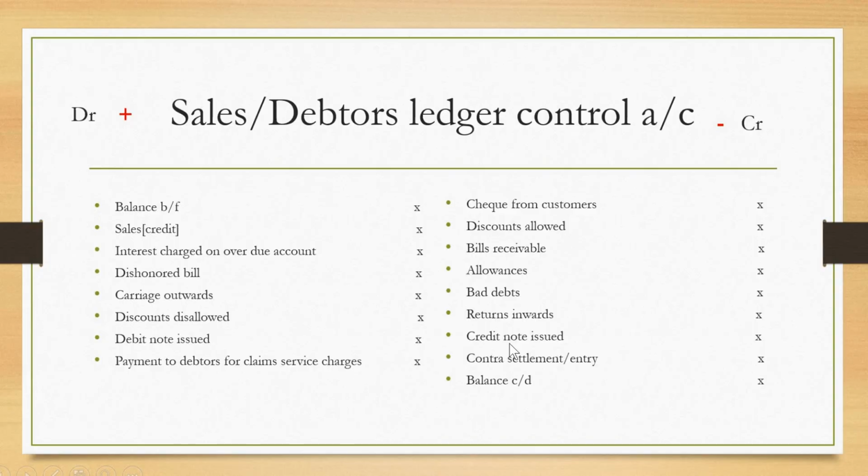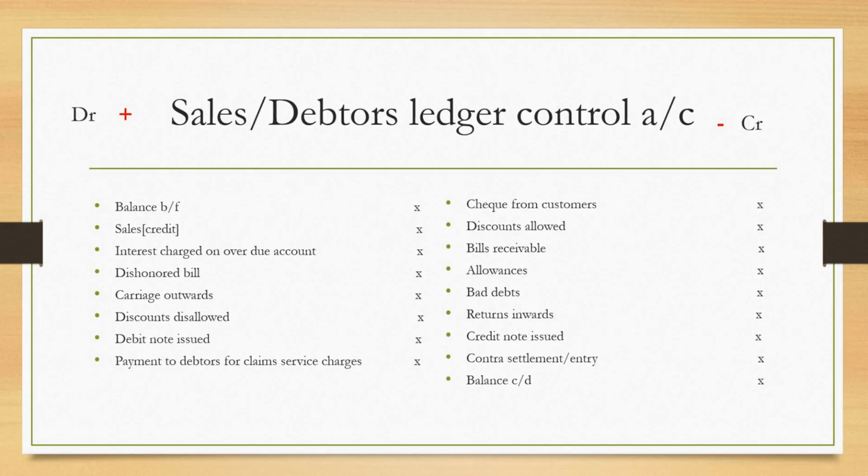So here is the format for sales or debtors ledger control account. Then we are going to analyze this format before we move to the key terms of this format.